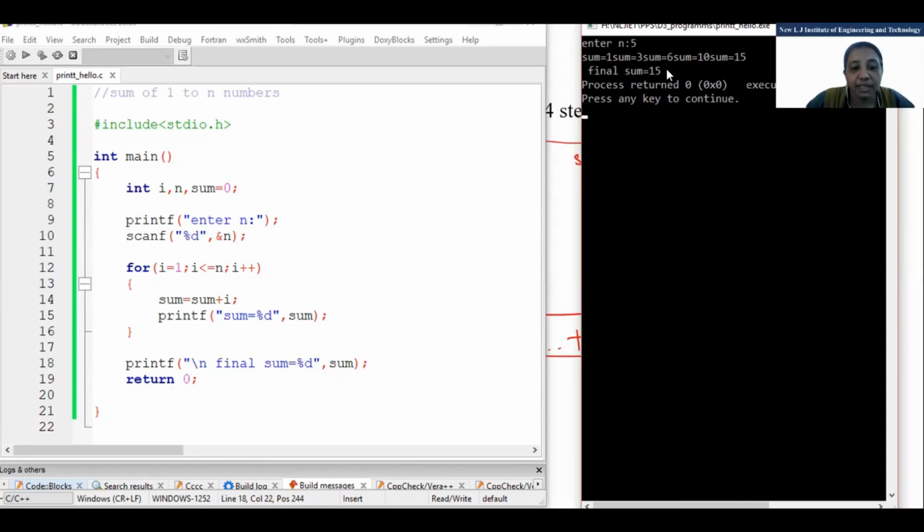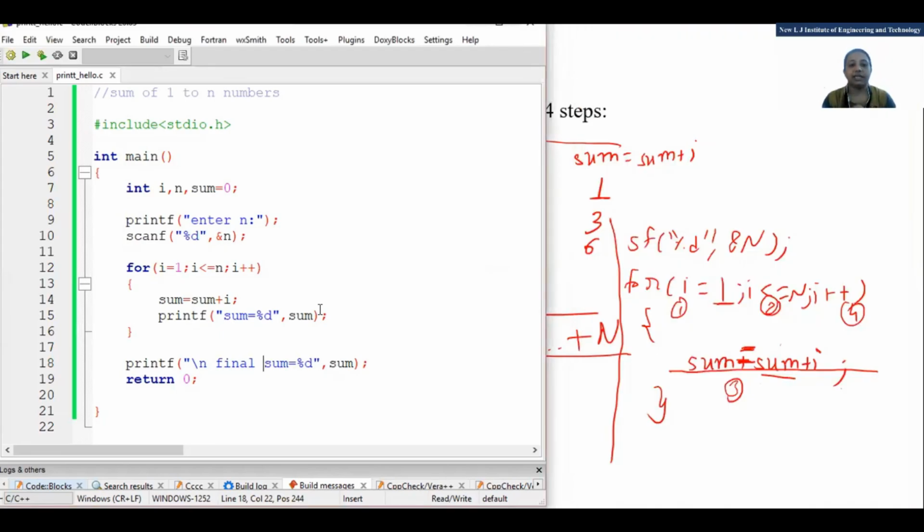But it will give all the intermediate values, because sum is going to change with every value of i. Initially 1, then 3, then 6. So you will get all of them. When is this required? Suppose there is an error in a long program and you can't find out what the error is inside the loop.